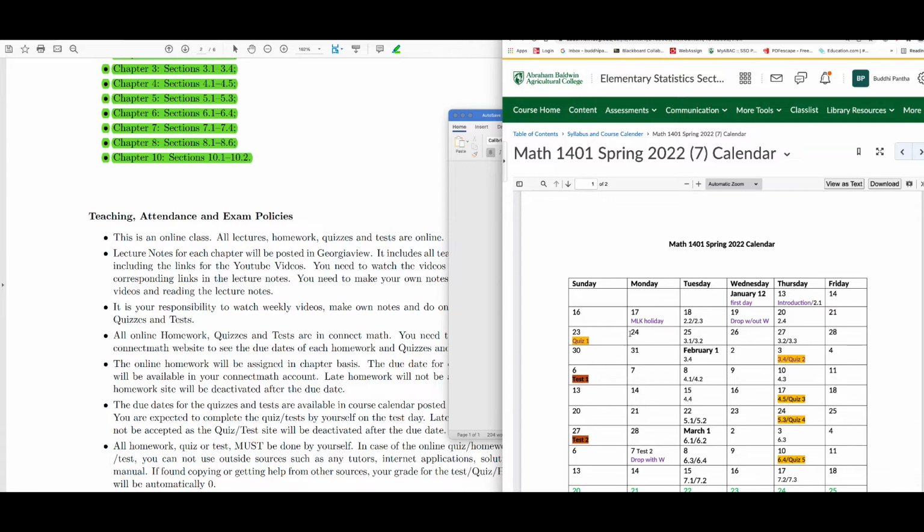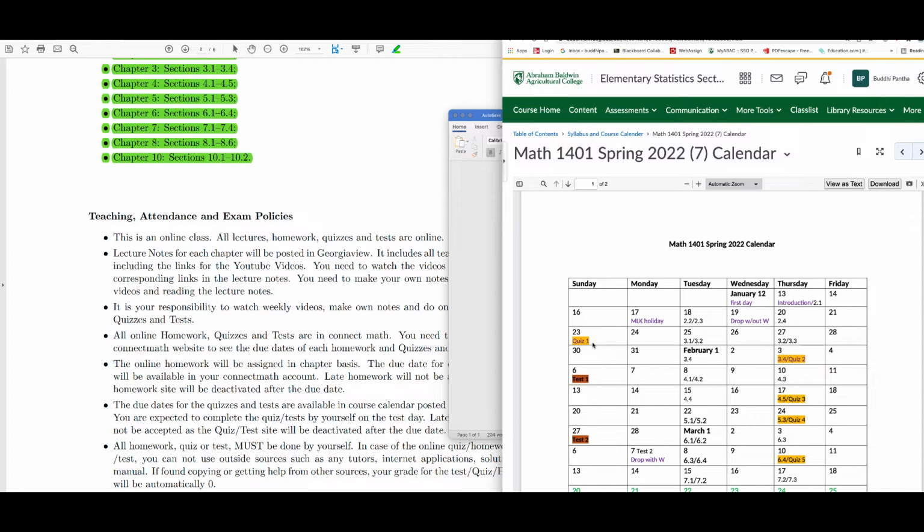So basically, we start reading at your own speed. Make your own notes, watch the videos, and be prepared to complete your homework for chapters 1 and 2 by the 23rd, and then be prepared to take quiz 1 on the 23rd. Basically how it works is every chapter has a chapter quiz, and after every 2 chapters there will be a test. All right, this is how it works, and the homework is available to do anytime.